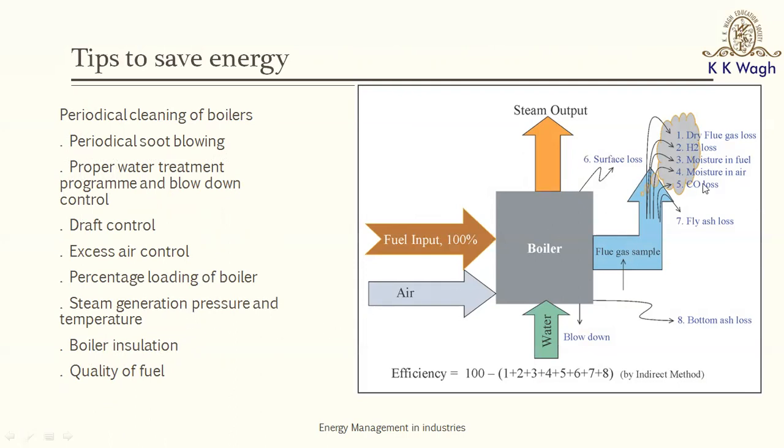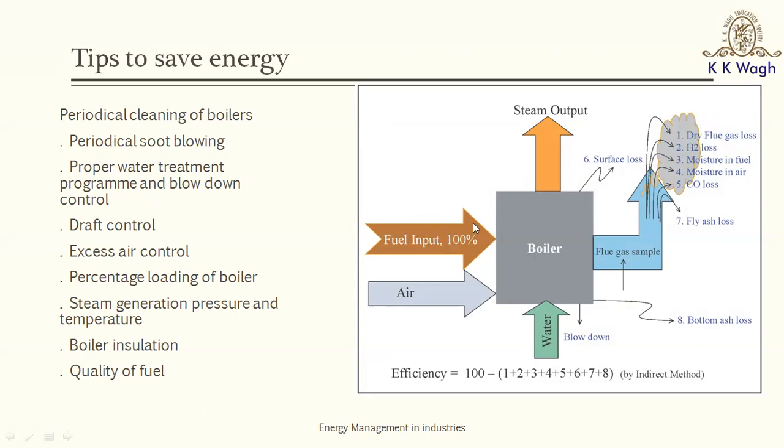If there is a significant loss in the dry flue gas and the hydrogen loss, then we need to do draft control and excess air control. Meaning, we need to make sure that we supply an optimum quantity of air so that the air is not much in excess and it is also not less. If it is less, that would lead to incomplete combustion loss, the CO loss. And if it is much more, then it would lead to higher dry flue gas losses. So not much and not less.